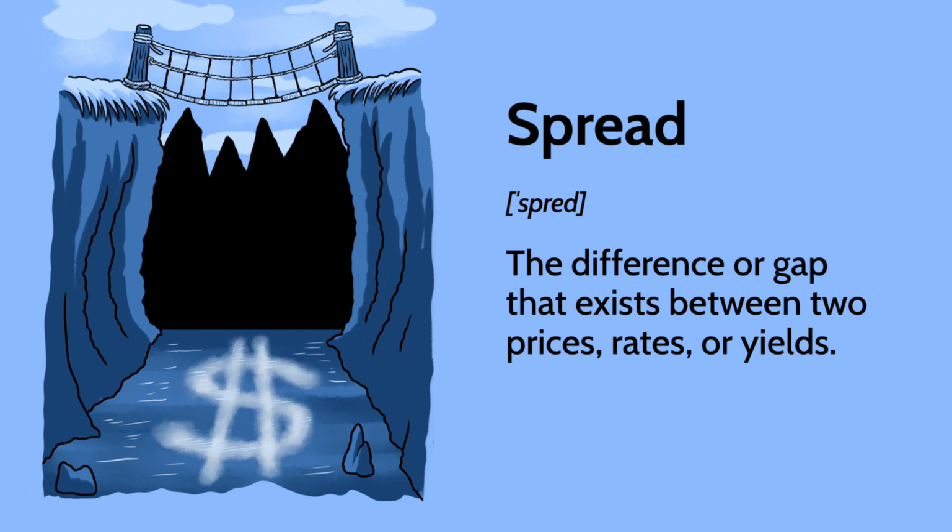Before getting into the video, you have to know the basic meaning of the terms I'm going to mention. First, you have to know the meaning of spread. What is spread?